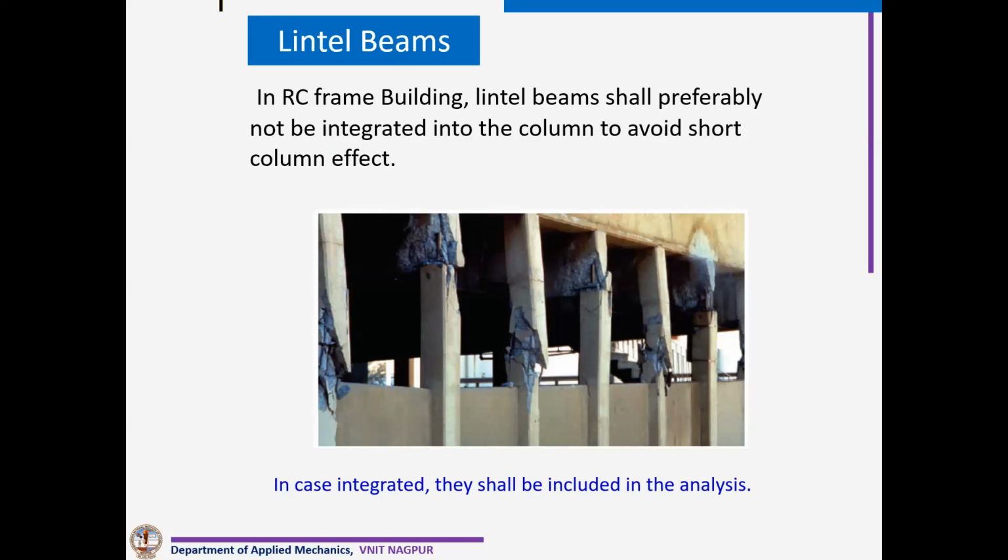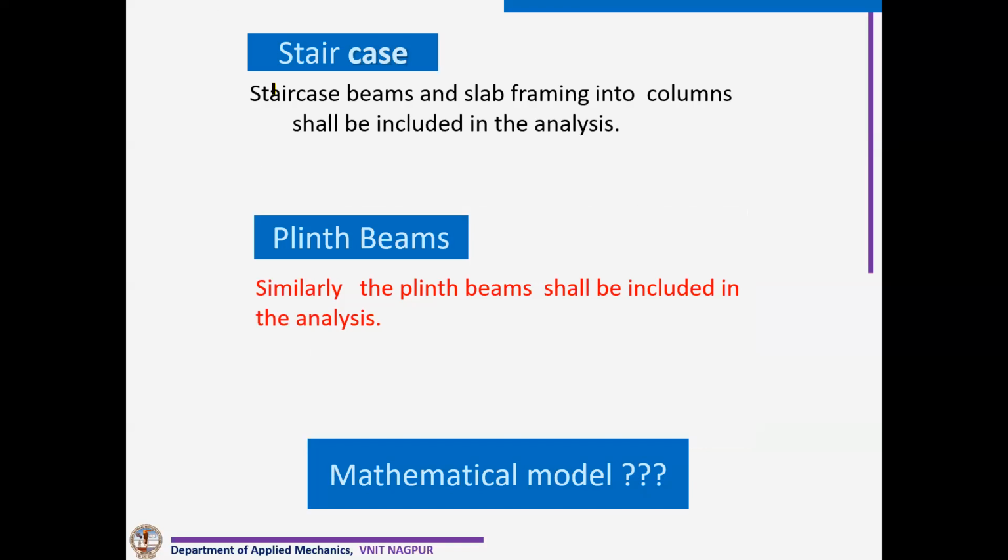Now, short columns take more shear, and that's why this particular problem is there. You can see here. So we have to be very careful about this. Even staircase and plinth beam also contribute to the stiffness.